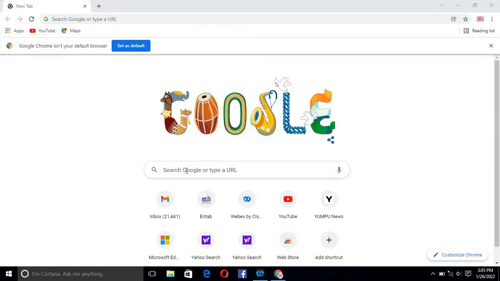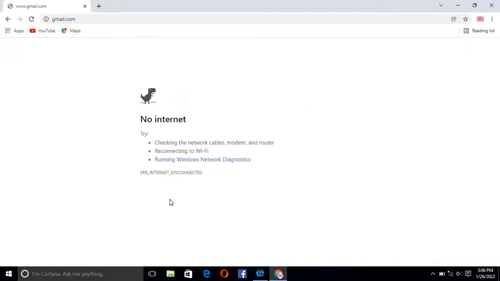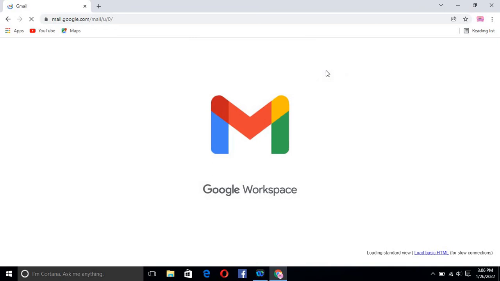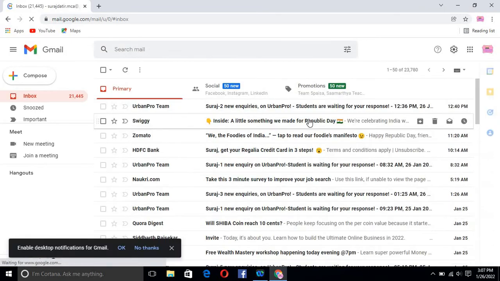We will not install any software, but for uploading and downloading a larger file you must have a stable internet connection. So here you have to log in through your Gmail account. I have already logged in because my channel is IT Skill with Suraj Datir, so I am already logged in with the same ID. And you have to open your mail. As I told you, you must have the internet connection, so first I connect my internet here. Now I am connected to the internet and my Gmail is opening.